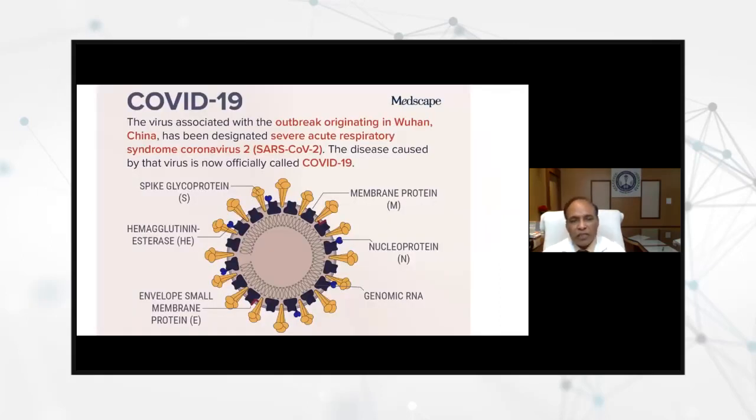Now, as I was saying, these are the spikes. If you see old kings, this is a crown-like thing, it appears. And then here you have the membrane protein, the nucleocapsid, and this is the RNA. And then there are some other antigens also, which hemagglutinate.